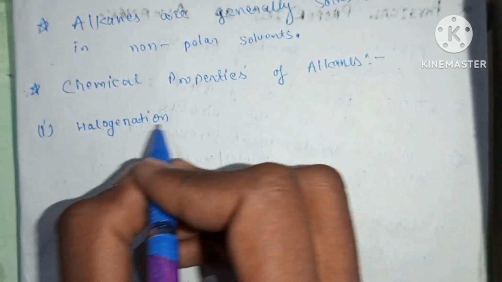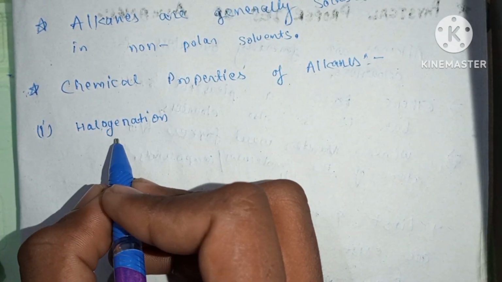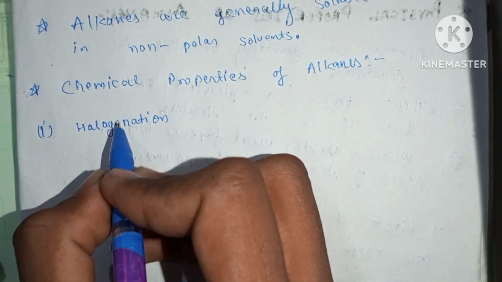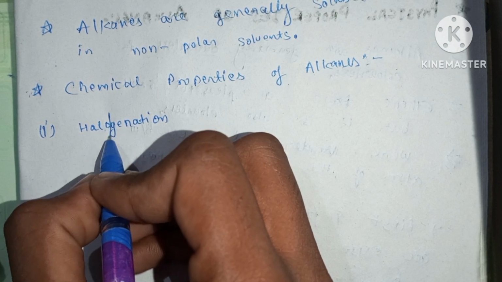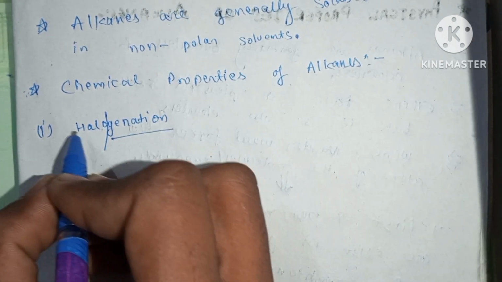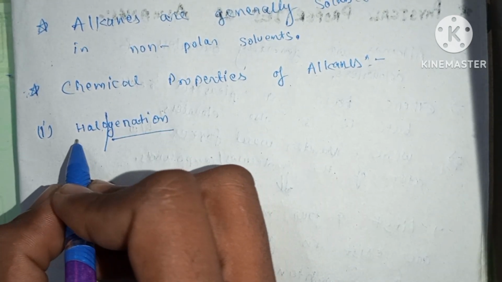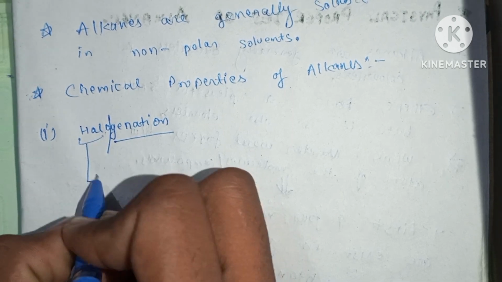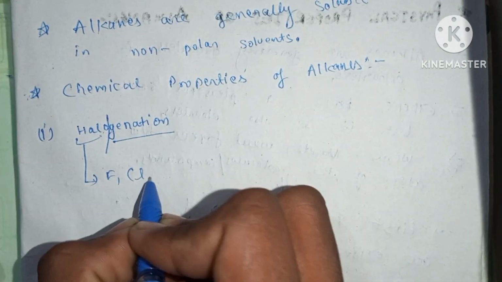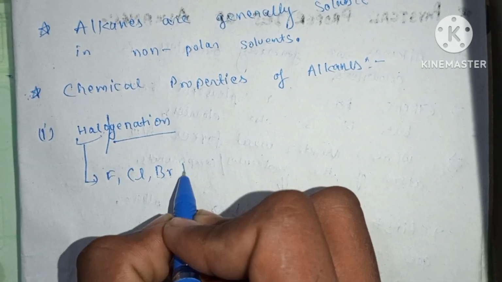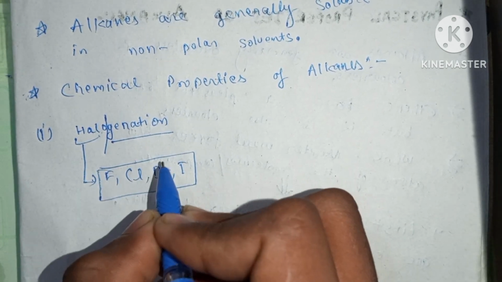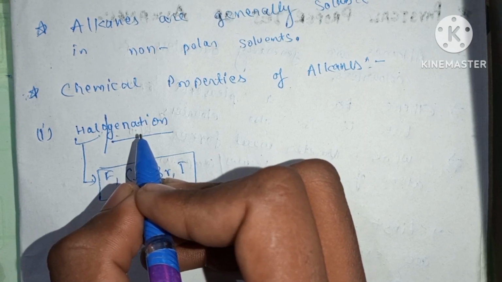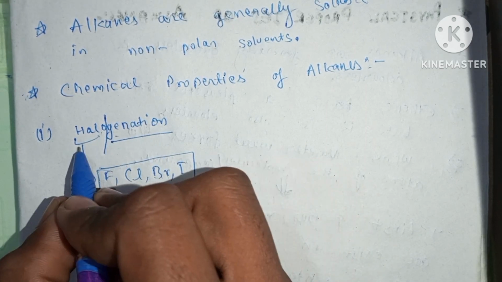This word halogenation is composed of two words: first is halo and second is genation. Halo, as we are very familiar with the halogen group. The halogen group is fluorine, chlorine, bromine and iodine. These are the members of the halogen group. And genation means addition.